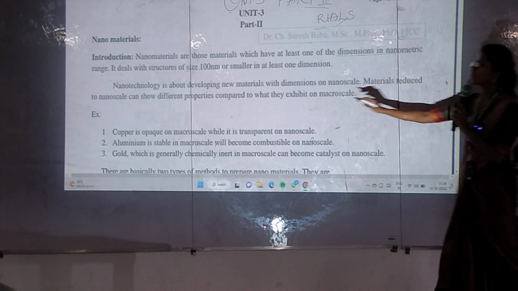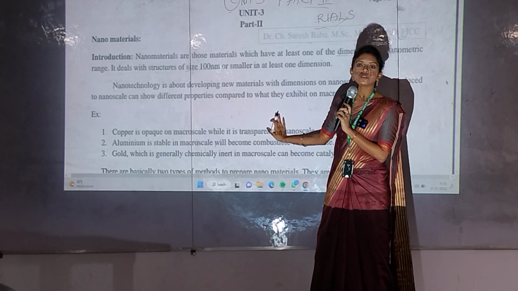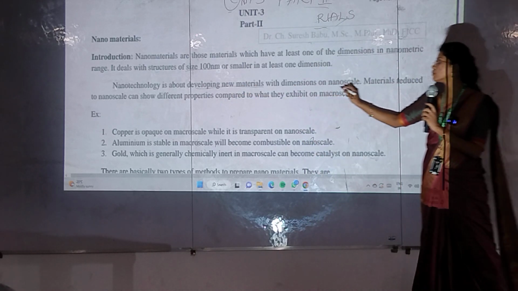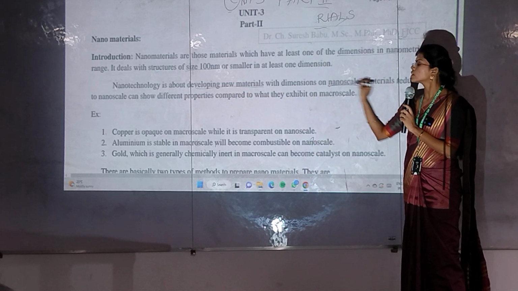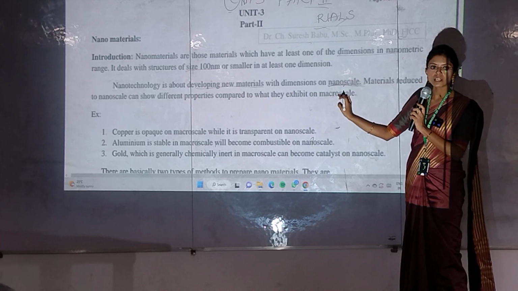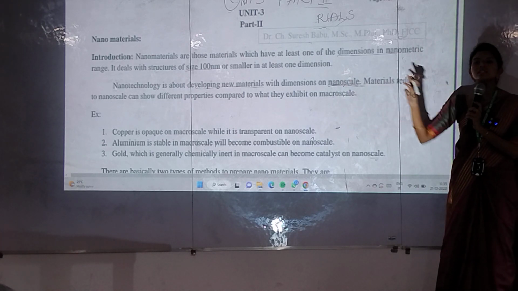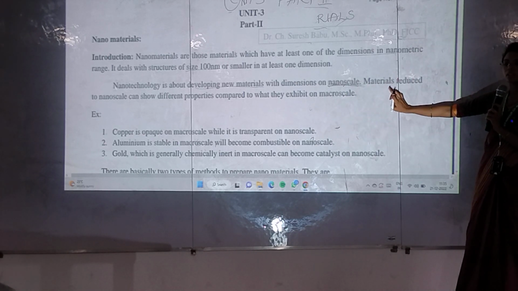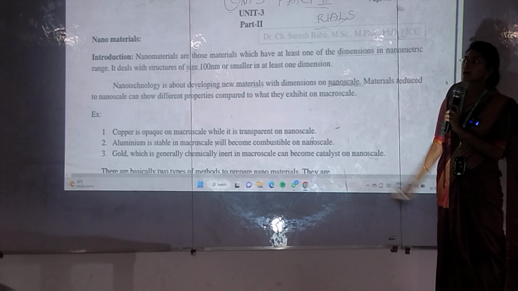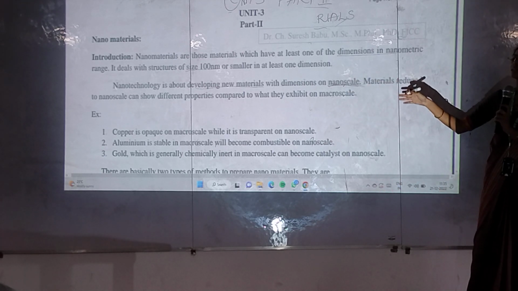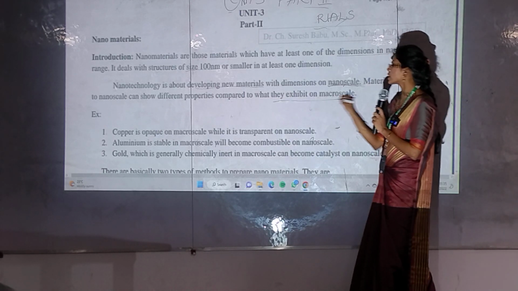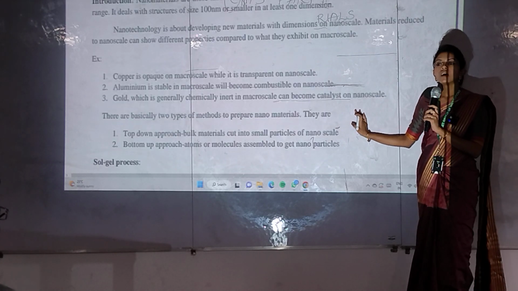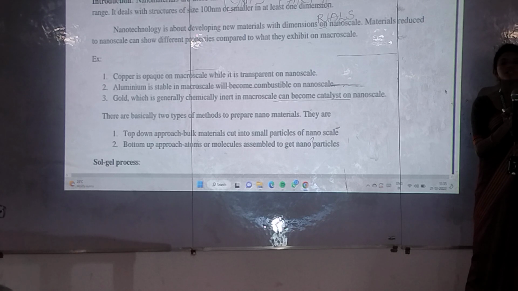Okay, next. The nanotechnology. Why do we have to study this nanotechnology? For developing new materials with dimensions on the nanoscale. Now we are going to see only the nanoscales, and we are going to prepare our materials in the nanoscale range only. Now the materials reduced to nanoscale can show different properties compared to what they exhibit on macro scale. Now you understood this point? Yes or no?